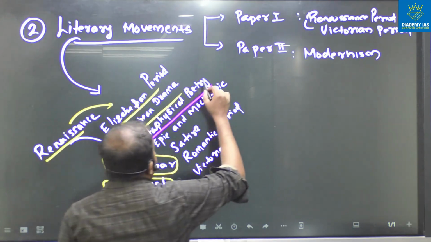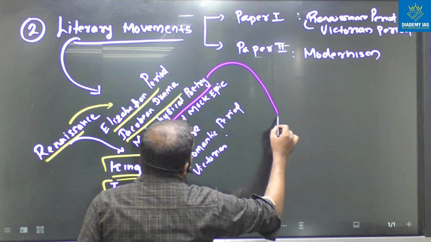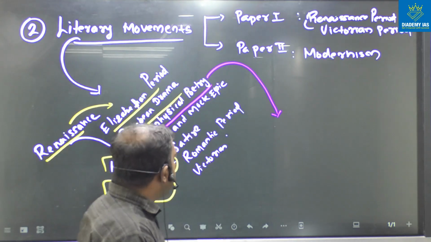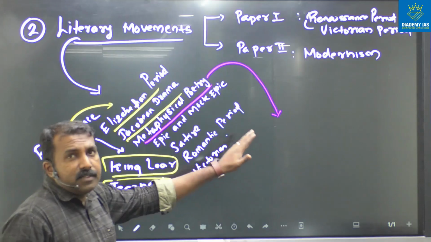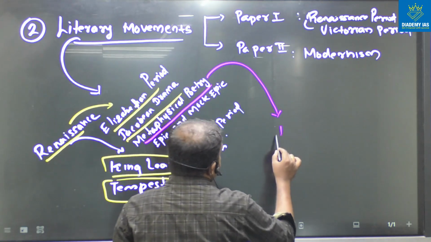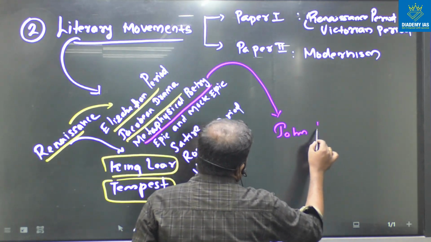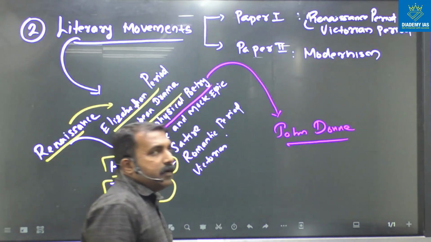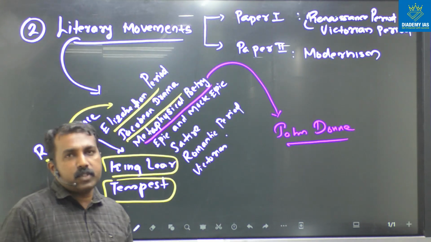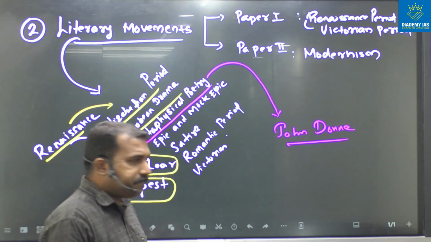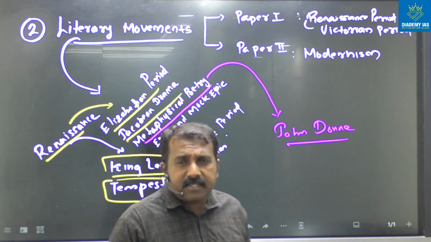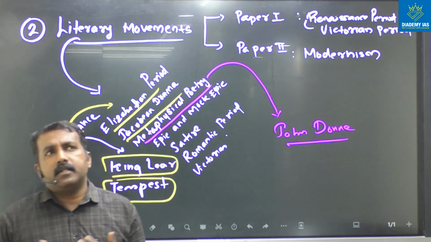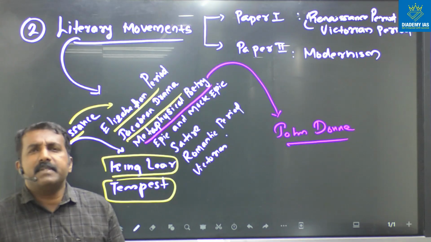Then after that, you have to read thoroughly about what metaphysical poetry is. And after that, you have to read John Donne's five poems. In the UPSC syllabus, we have five poems from John Donne: The Relic, Canonization, Death Be Not Proud, then To His Mistress Going to Bed.